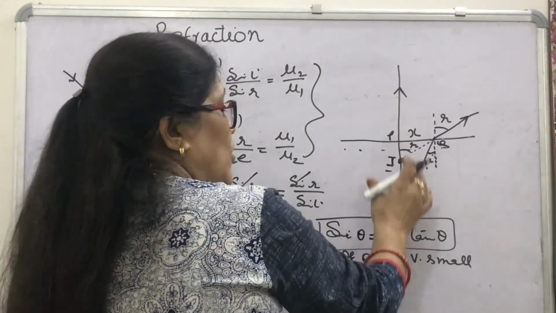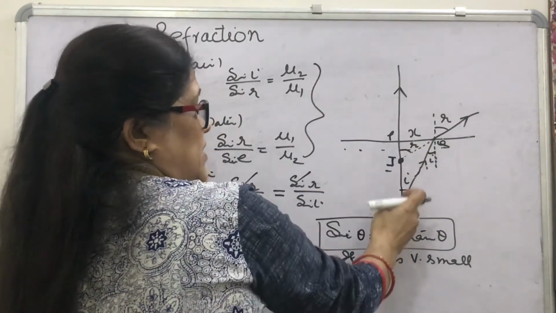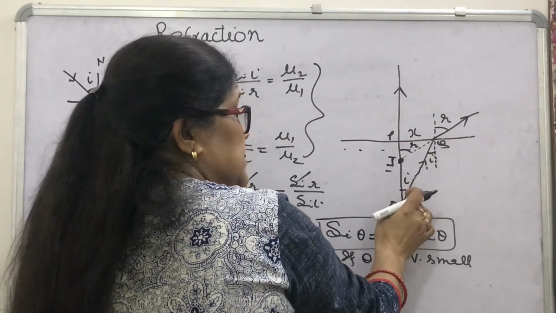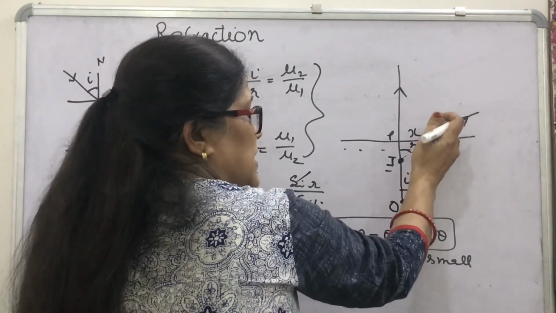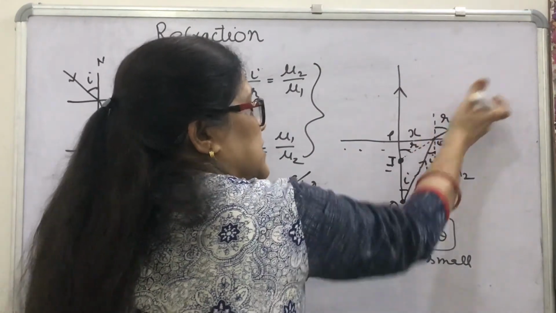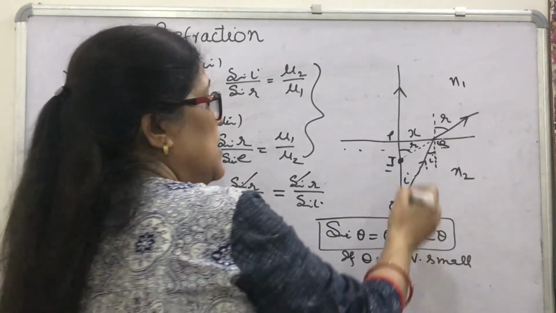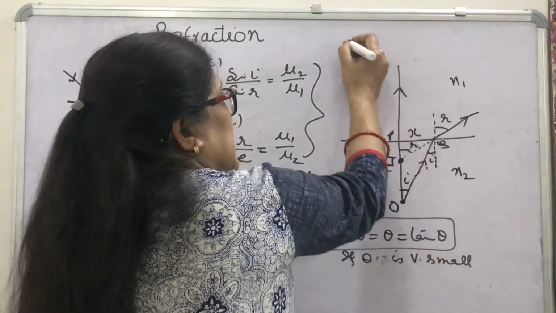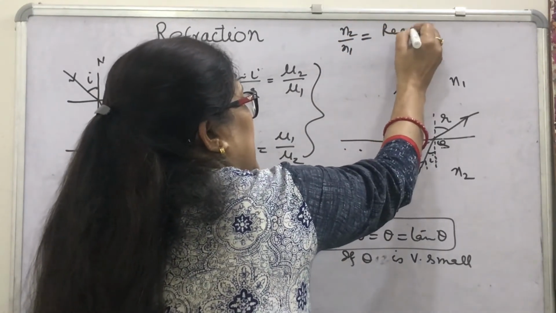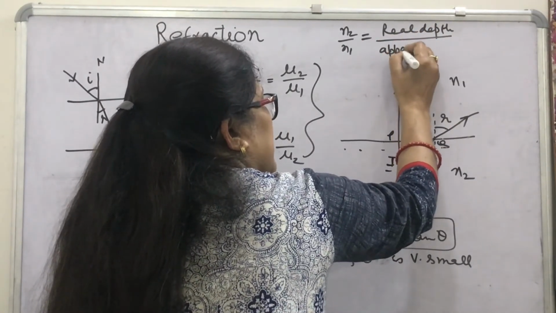Also, we observe the object here just above its level. The medium from which the rays are incident, this is N2, and the medium in which the rays are coming, we take N1. You know what the relation is? The relation says that N2 upon N1 is equal to real depth upon apparent depth.